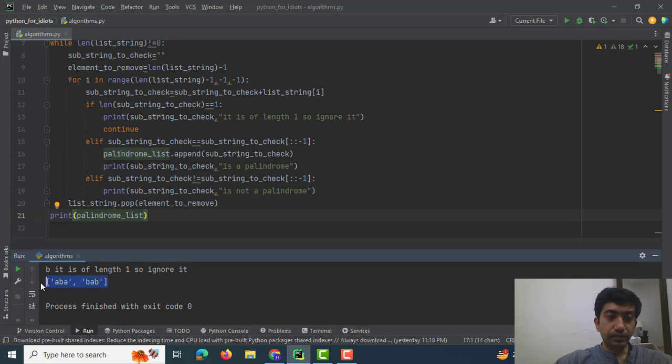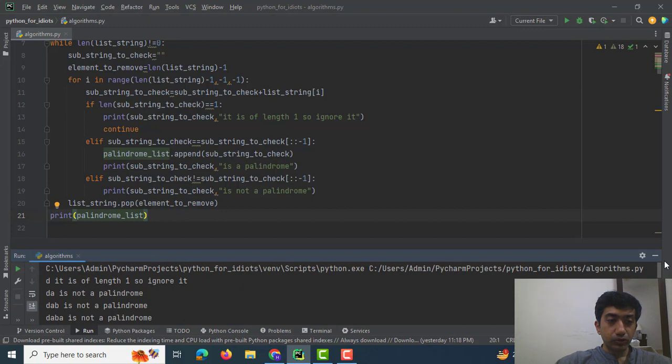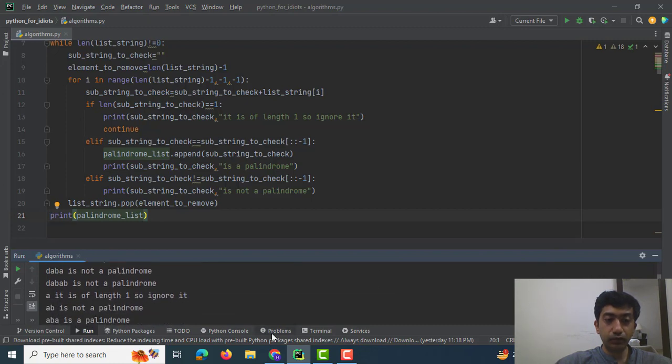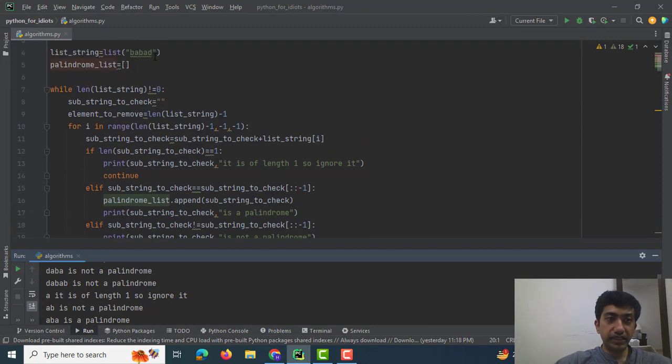So as expected, the palindrome list contains two substrings which are palindromes. It is ABA and BAB. So we started with D, it is of one length, so we ignored it. DA is not a palindrome, DAB is not a palindrome, DABA is not a palindrome, DABAB is not a palindrome. So we popped out this D character.